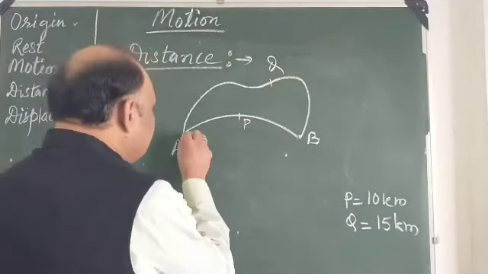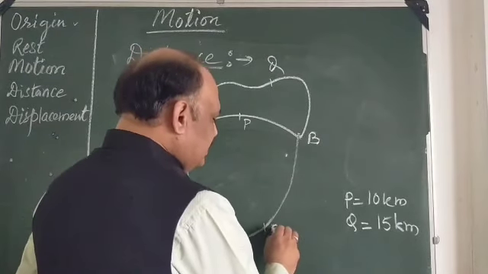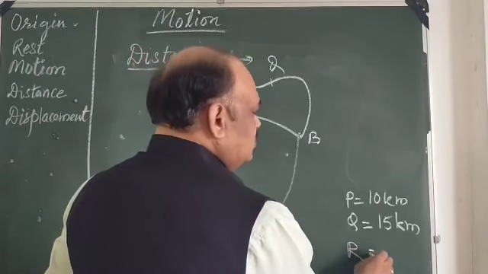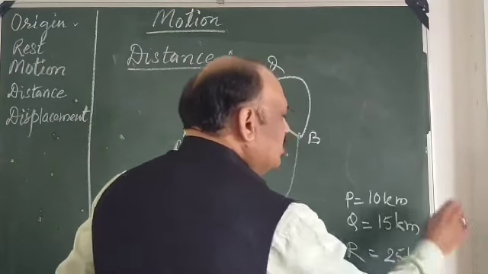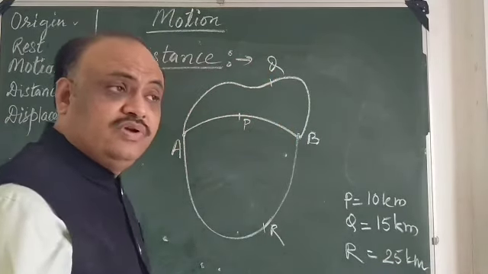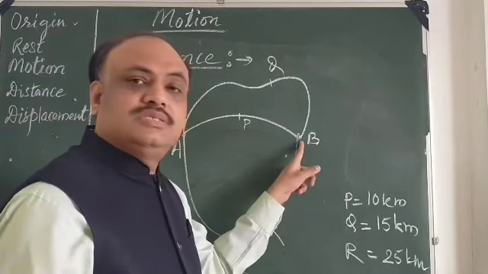I can go by another way also, path R. So it can be 25 kilometer.